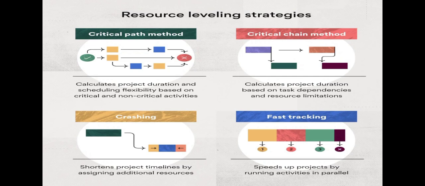Basically, we can see its graph clearly shows the starting of the project and the end of the project, continuing through the process called the critical path. It calculates project duration and scheduling flexibility based on critical and non-critical activities.